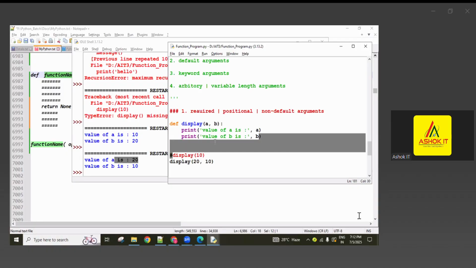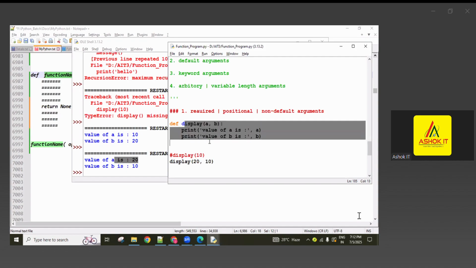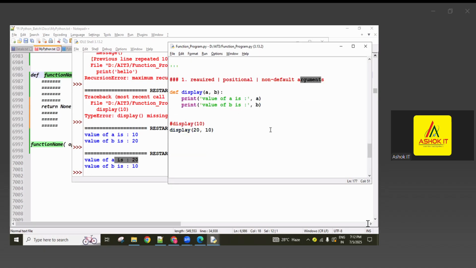So remember blindly, parameters, variables, arguments are all nothing but the same, which require values. Those values we can use inside the function as input. Based on the position, values are assigned to the variables, that's why some people consider them positional arguments. Now next, non-default. See guys, here a comma b, only variables are there.